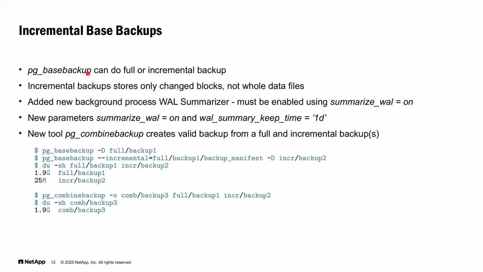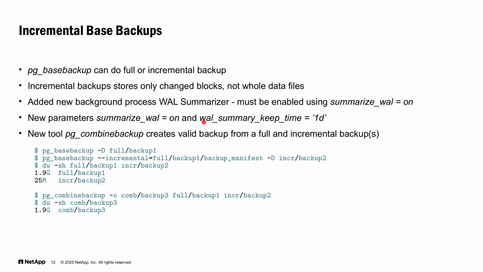To achieve this functionality, the creators added a so-called WAL summarizer. It's a background process which must be enabled using the new parameter summarize_wal equals on, and we must configure for how long those summarized WAL segments should be kept.